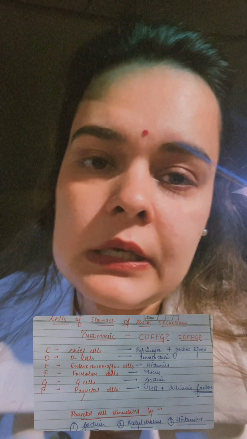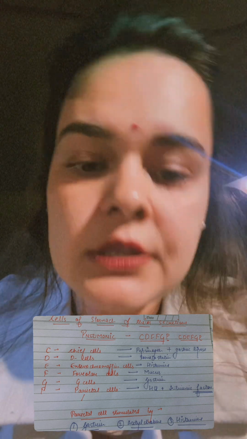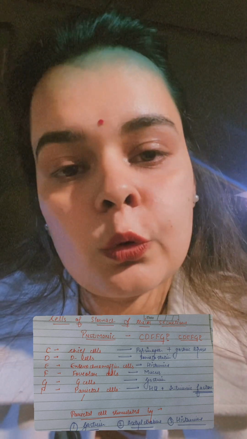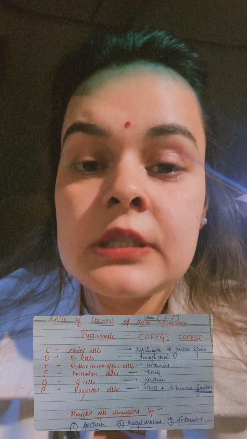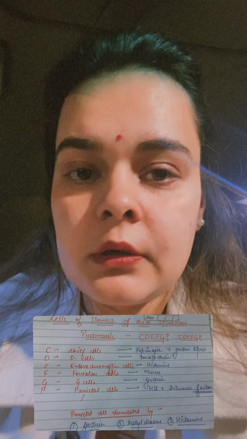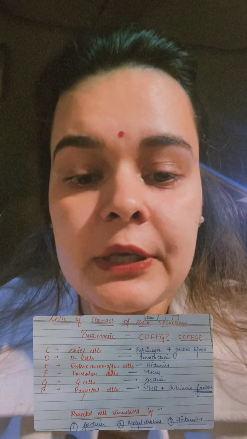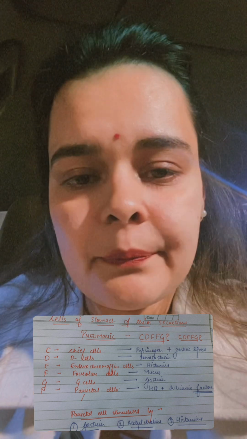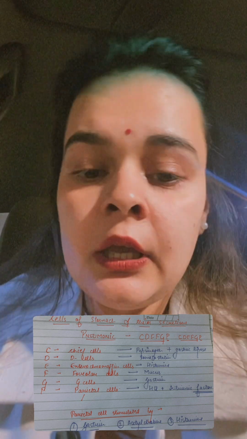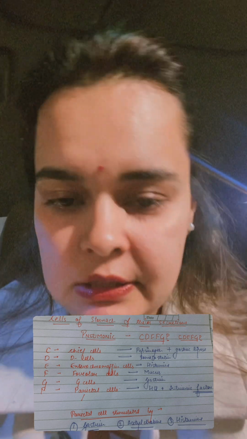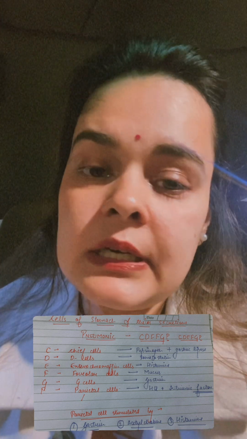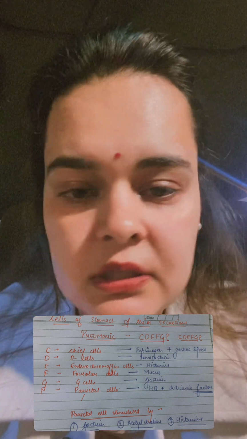Now E. E is the enterochromaffin cells, right? ECL cells, enterochromaffin cells. What do they secrete? They secrete histamine, right? C, chief cells, pepsinogen, right? And also the lipase. So the enzyme part is secreted by the chief cells. D is for the D cells, somatostatin, not very important, decreasing the HCl. C, D, E is enterochromaffin cell secreting the histamine.